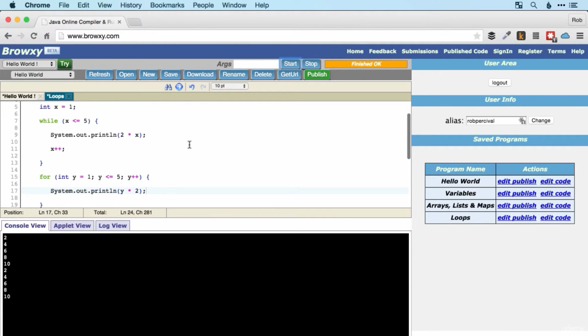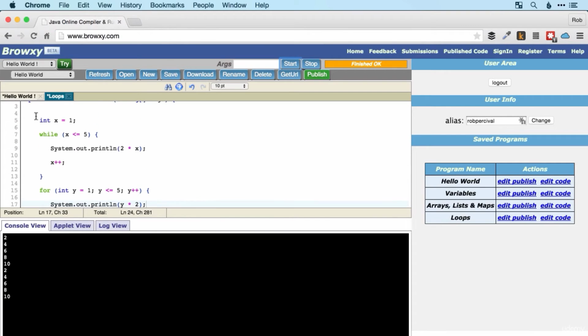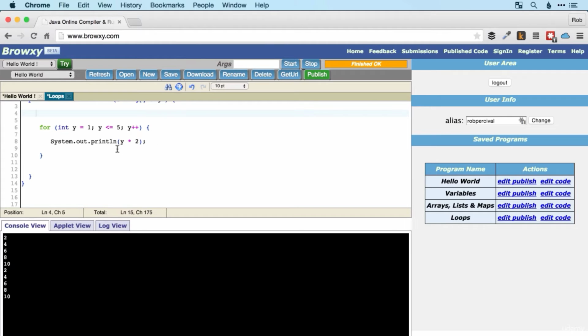So almost always you can choose whether you want to use a while loop or a for loop. I, to be honest, find myself using while loops most of the time, but you'll probably have your favorite, and you really can choose whichever you like depending on the situation. So let's just mess with these a little bit. I'm going to get rid of the while loop for now. So what if we wanted to do things in the opposite order? So we wanted to go 10, 8, 6, 4, 2.